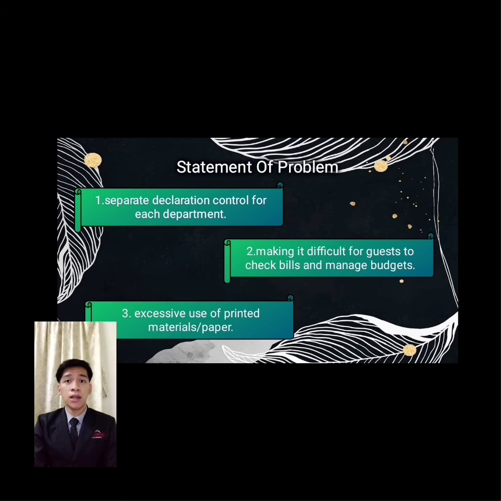Based on the problem statement, we found some issue in the hotel industry where the service have a spread account control for each department. For example, housekeeping, food and beverage service, gym, spa, and other facilities in the hotel. In addition, the spread bill cost according to each service used in the hotel makes it difficult for guests to check the bill and manage the budget. The last problem is excessive use of printed material and paper. For example, the use of paper for printing payment receipt during the checkout process of guests.